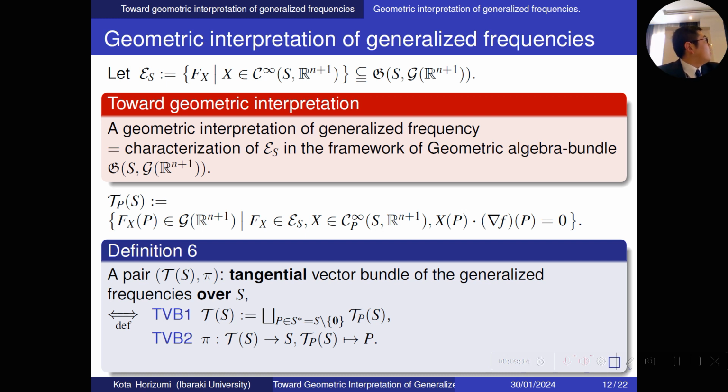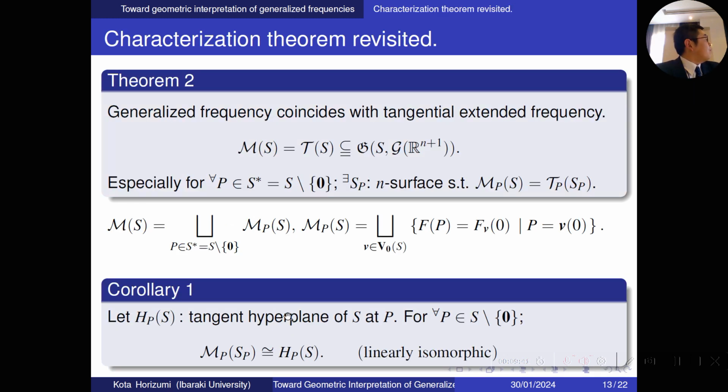Let T_P(S) be the set of all f_X(P) in G(R^{n+1}). A pair (T_S, pi) is the tangential vector bundle of the generalized frequencies of S if and only if T_S is defined by the disjoint union of T_P(S), as P runs over S except 0, and pi is the canonical projection from T_S to S.